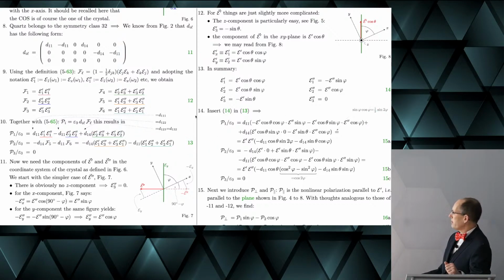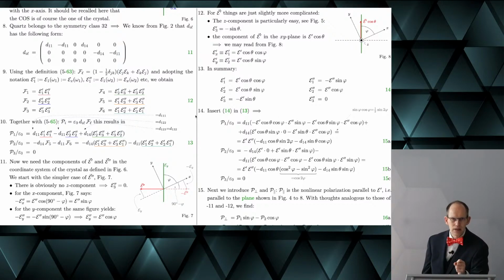One has to write it down, a little bit cumbersome, makes a little bit of work, but it can be simplified, and we now get this expression here and this expression here. Quite straightforward.